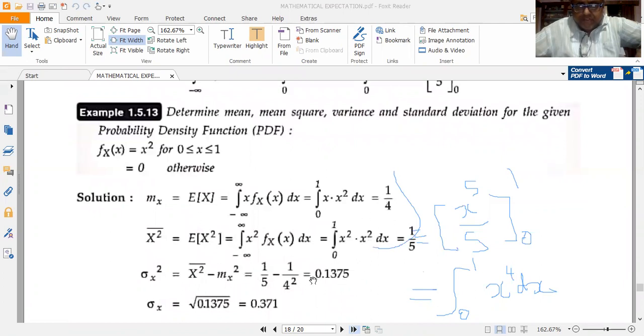I get 0.1375. Standard deviation is sigma x, which is given by the positive square root of variance. So that gives me the standard deviation. So the root of 0.1375 gives me 0.371. So this completes the solution of this problem. I hope it's a very simple problem, just using the formula, integrating and substitution and getting the answer.